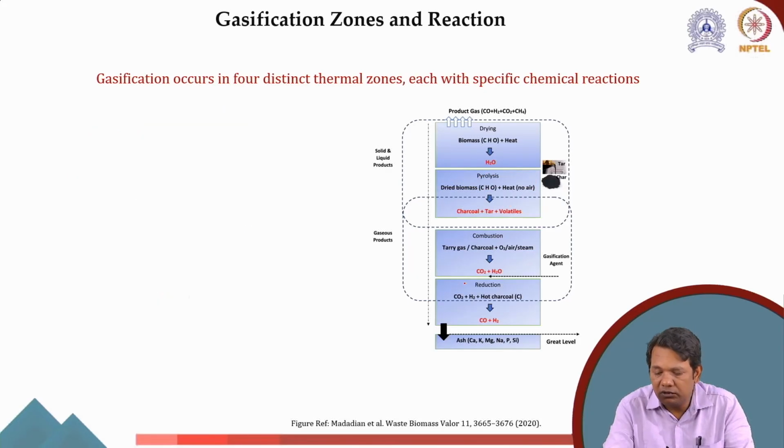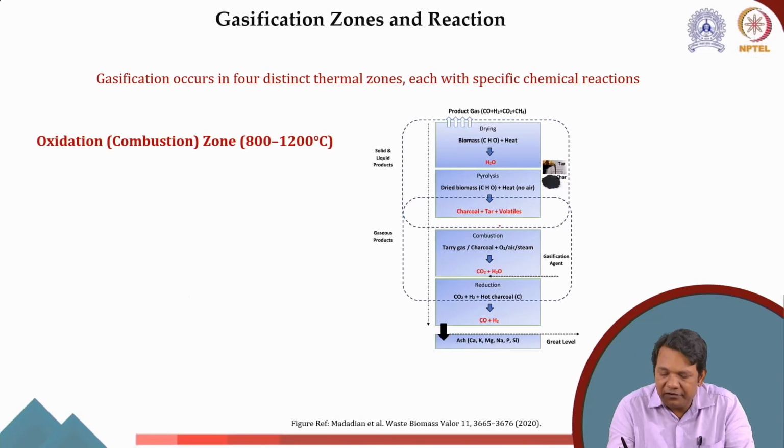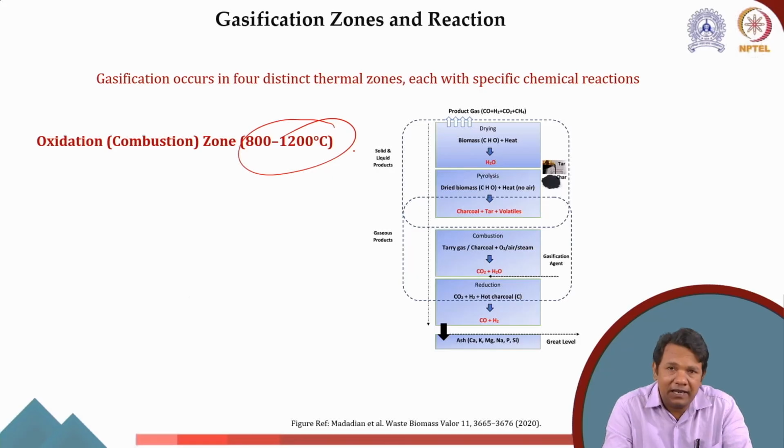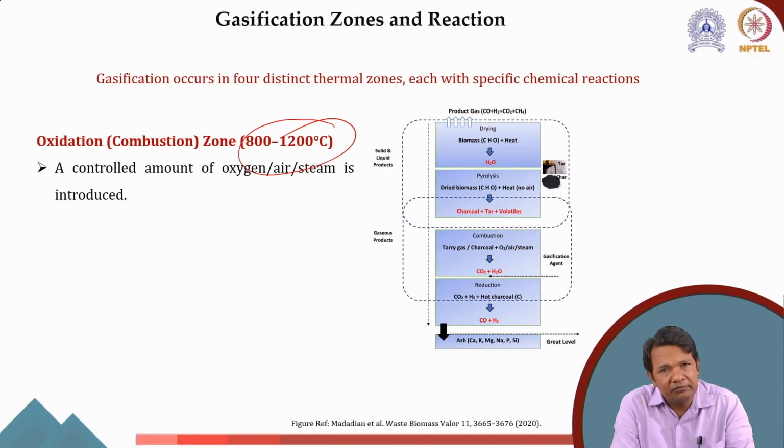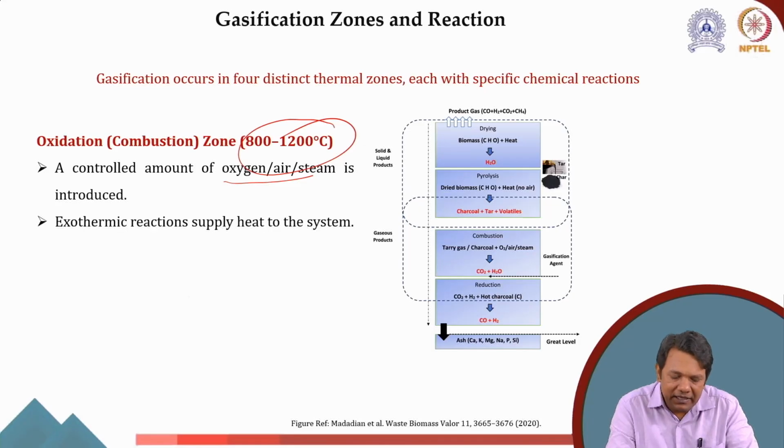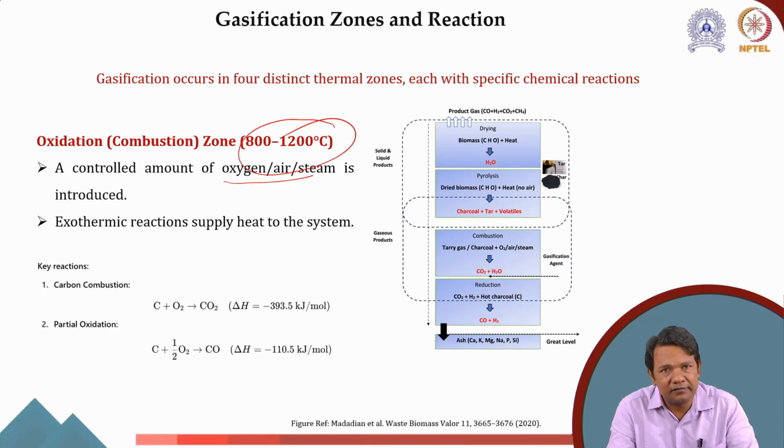Post this, it goes into the combustion zone, which we also call the oxidation zone. So it's partial combustion. This zone is at a further high temperature, around 800 to 1200 degrees Celsius. When we are giving oxygen here, CO or CO2 will form. So in this zone, we give a controlled amount of oxygen or air or steam, whatever gasifying agent we are using, to the gasifying unit. And it's an exothermic reaction, so it supplies heat to the system itself.